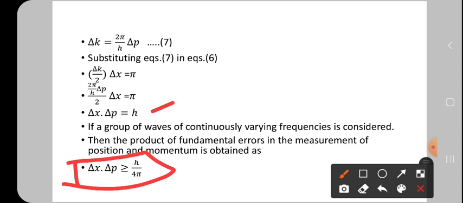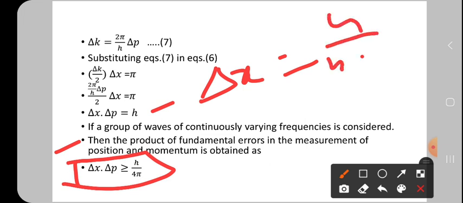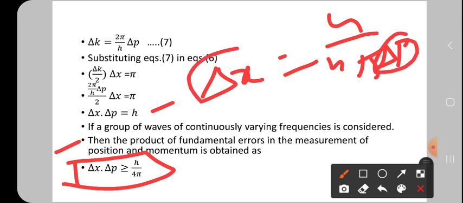If a group of waves of continuously varying frequencies is considered, then the product of the fundamental errors in the measurement of position and momentum is obtained. So by this we can calculate the error: delta x is equal to h by 4 pi into delta p. If you know the momentum, then we can calculate the error in position, where the particle occurs.